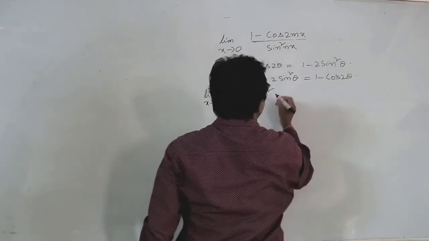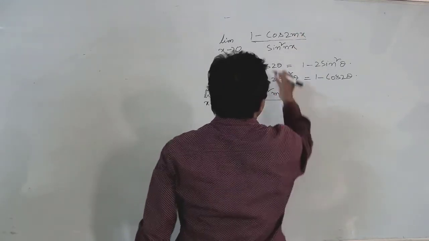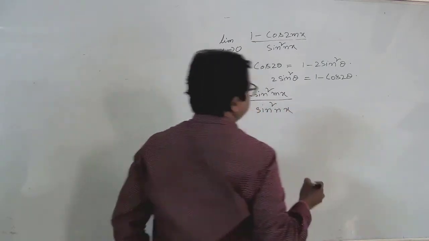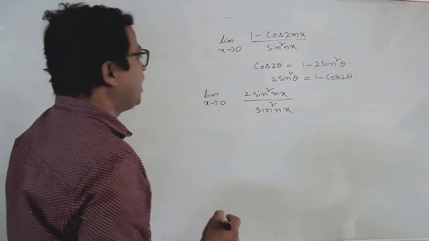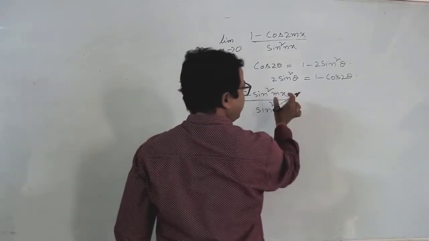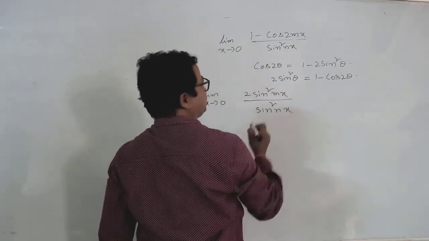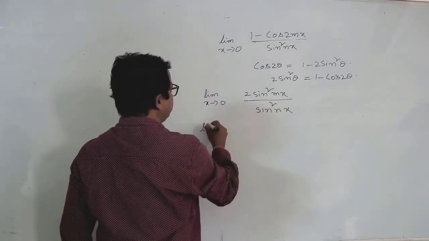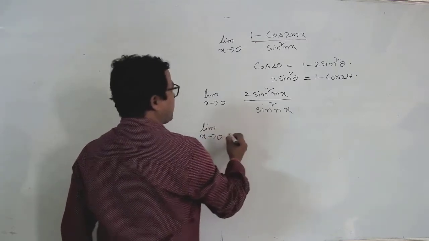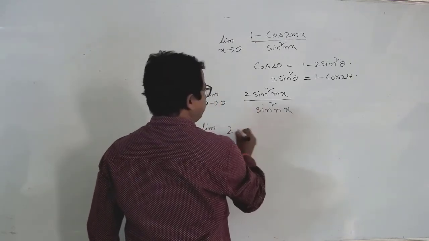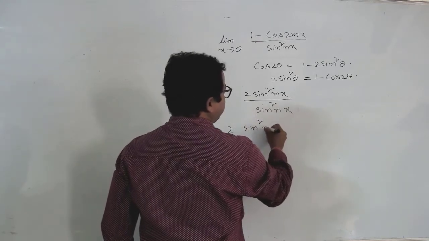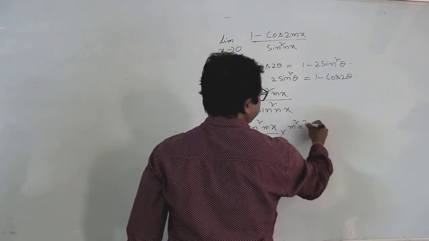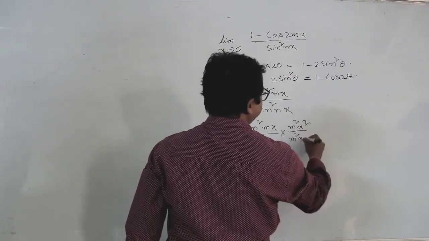Theta is nothing but mx, we have to write. And here already sine square nx is given. So I am dividing and multiplying the numerator by m square x square, and also the denominator by n square x square. Then what we get here, limit x tends to 0, 2 just write outside, sine square mx by, as I told, dividing and multiplying by m square x square, and here also m square x square.